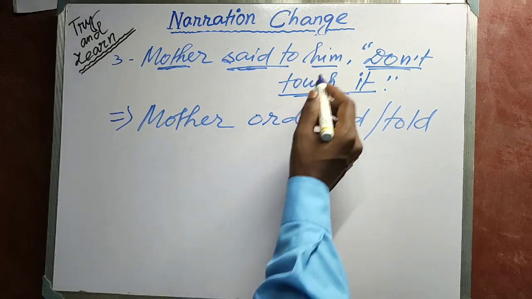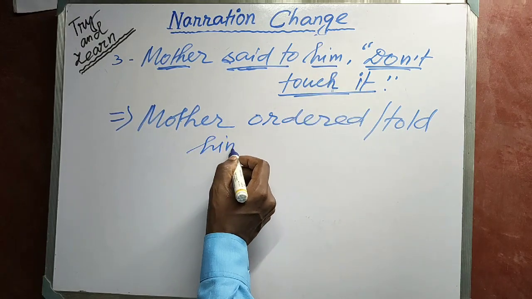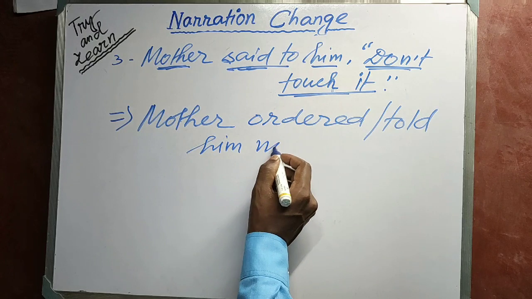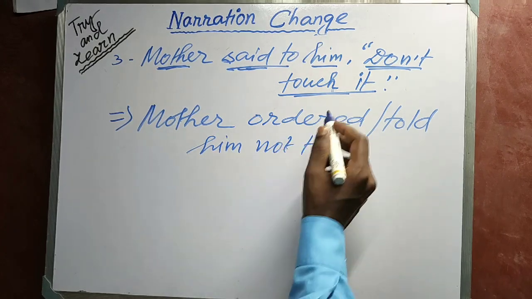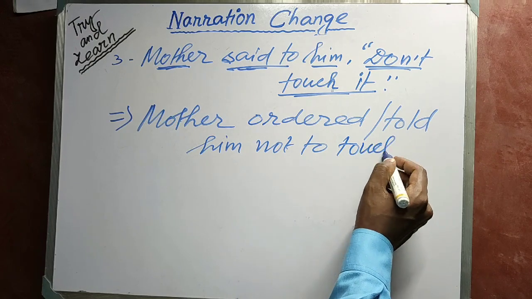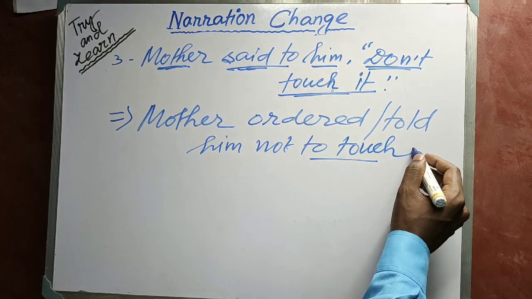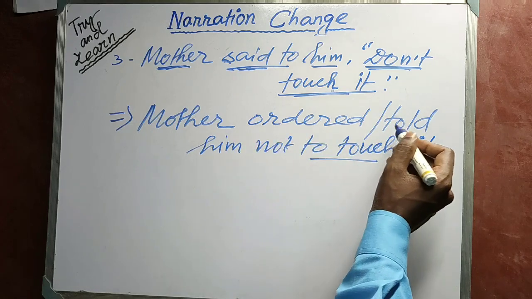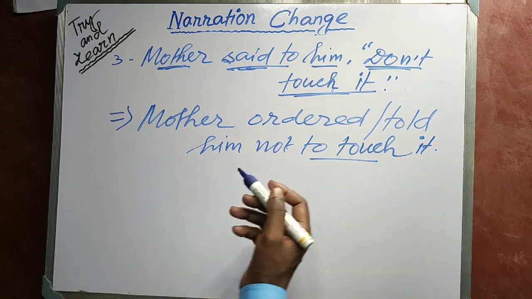As it is negative, "not to" is used, then the infinitive: to plus V1, touch it. Mother ordered or told him not to touch it.